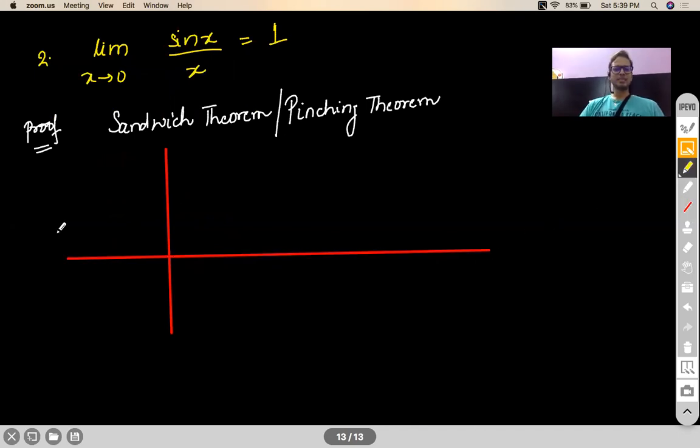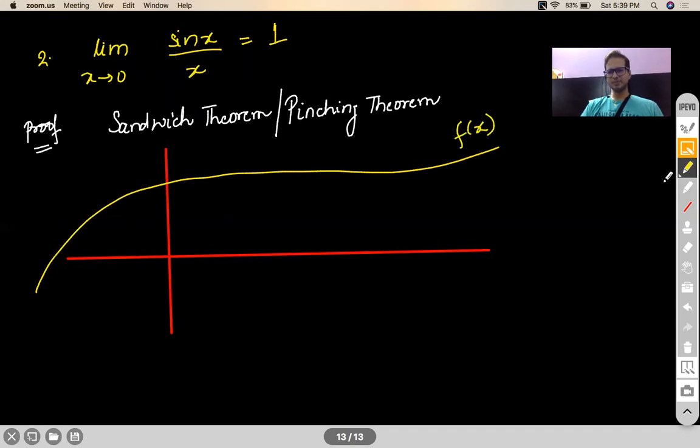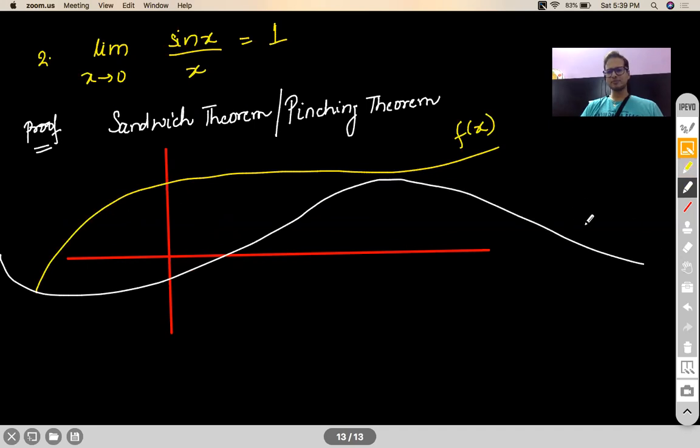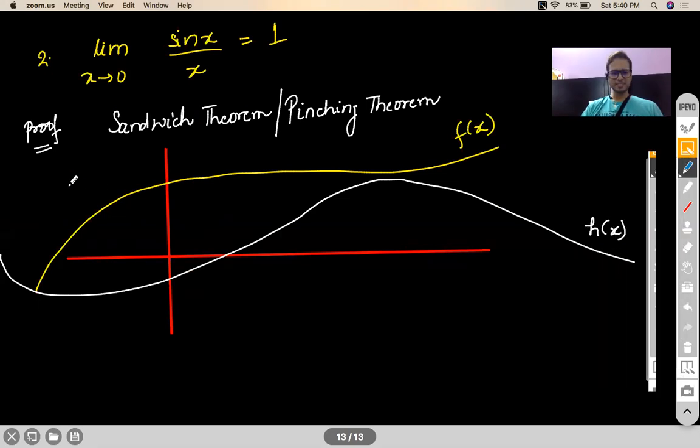So let's say there is a function f of x. There is another function h of x, and there is another function g of x, which is like this.